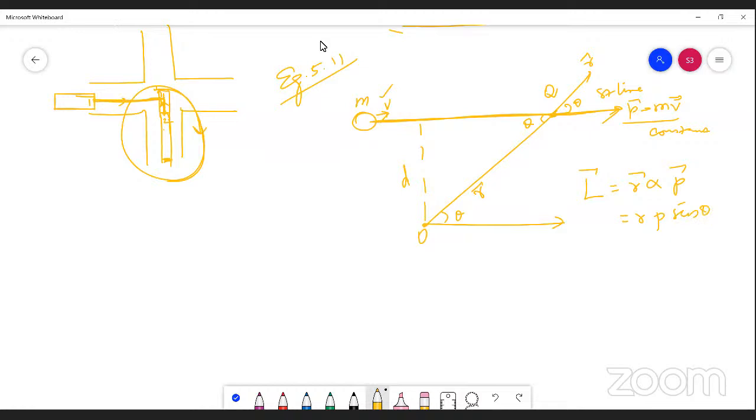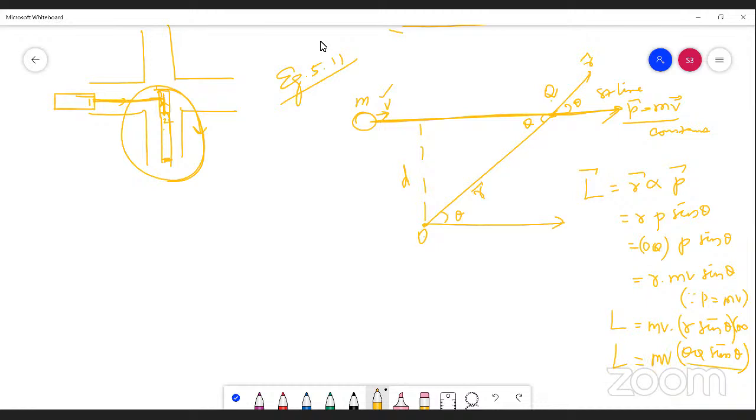Here R is nothing but OQ. So in your text, it would have been given as OQ P sin theta. And we can write it as R into mv sin theta, since P equals mv. And we can write it as mv into R sin theta, or OQ sin theta. Actually, this is L, right? My magnitude L equals mv into R sin theta, or OQ sin theta.